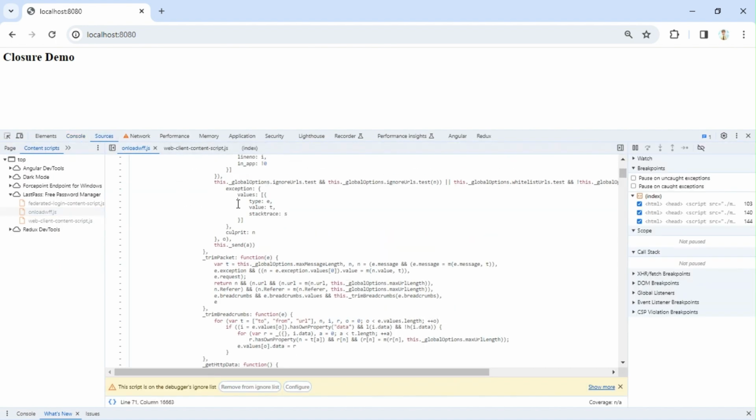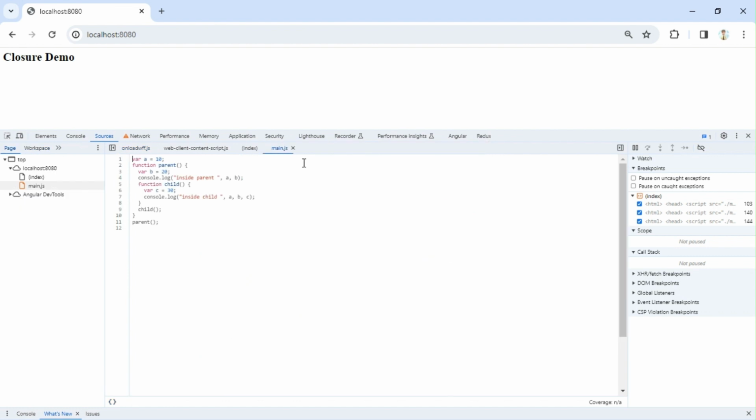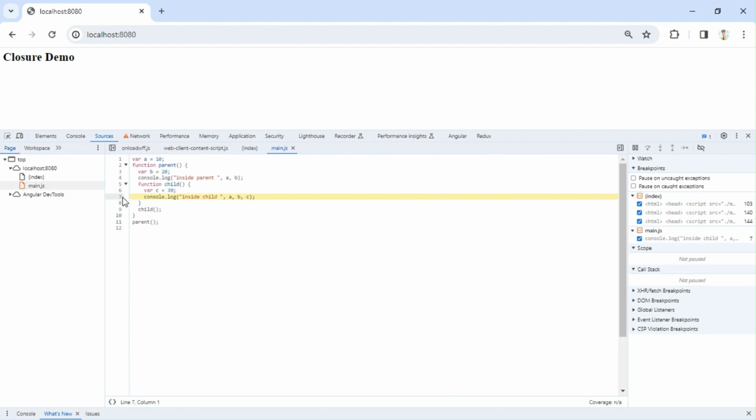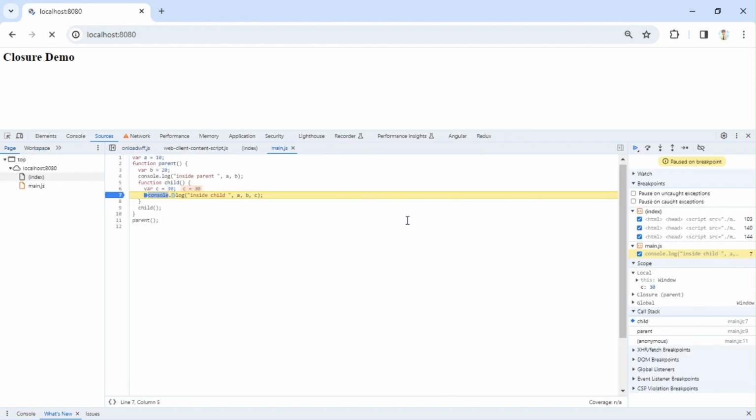To understand a bit more, I'll put a console log here. When we are inside this child function, what are all the scopes available? You can see c, which is the immediate variable in its own function scope, so it is in local scope.